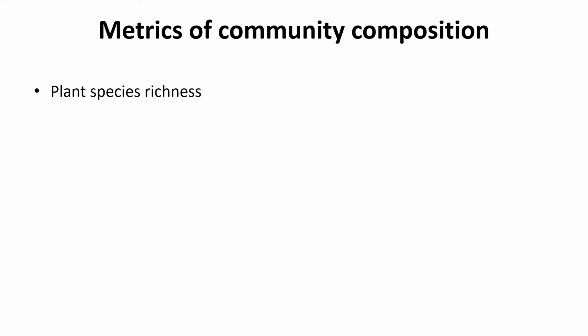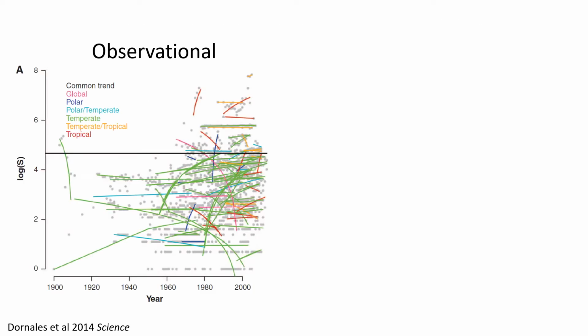And so we can look at how plant species richness is changing around the world, both observationally and in our experimental contexts. Just thinking observationally, this figure is showing through time on the x-axis a bunch of different time series data looking at the log of species richness on the y-axis. So again, this is just the number of species that are found in individual samples through time. And each individual line here is showing an individual time series in a variety of different ecosystem types around the world. And so we see in some cases species richness is declining over time. In other cases, species richness is increasing over time.